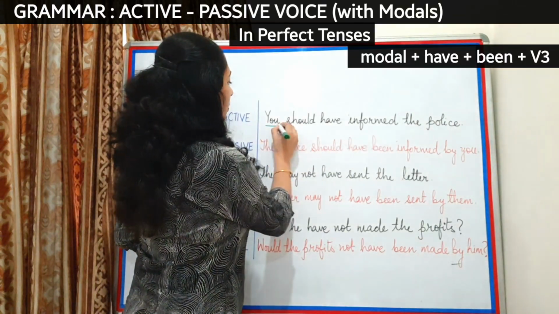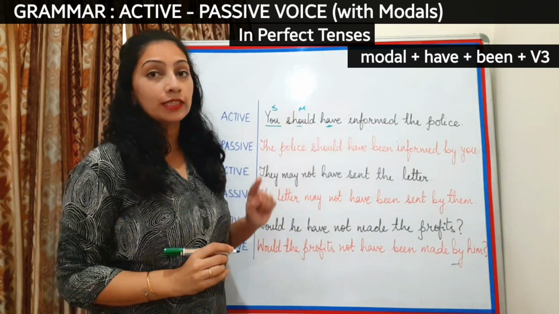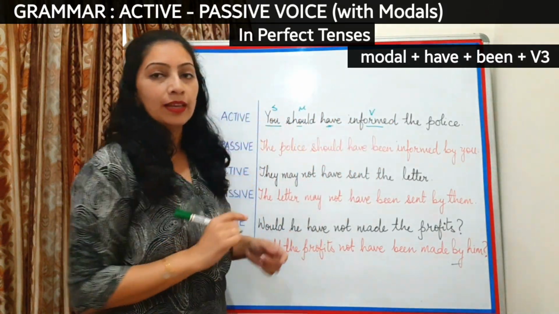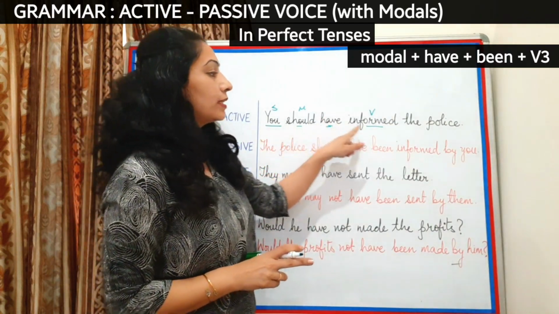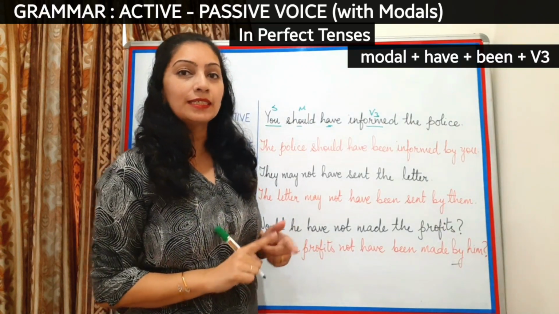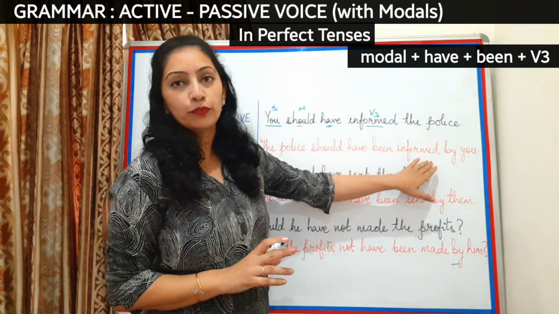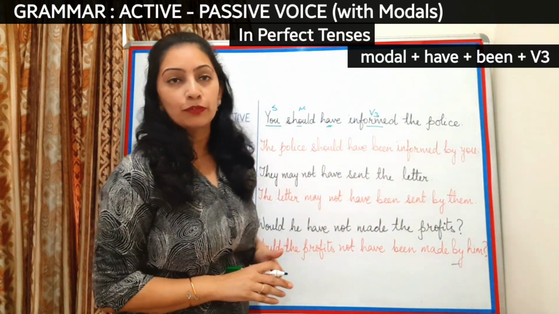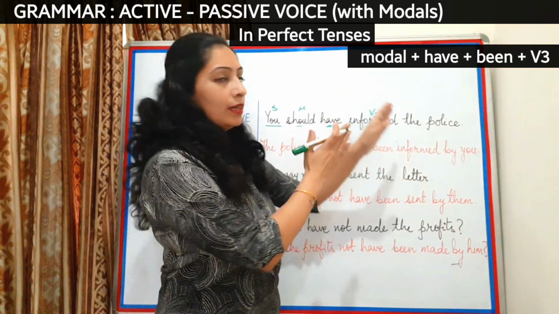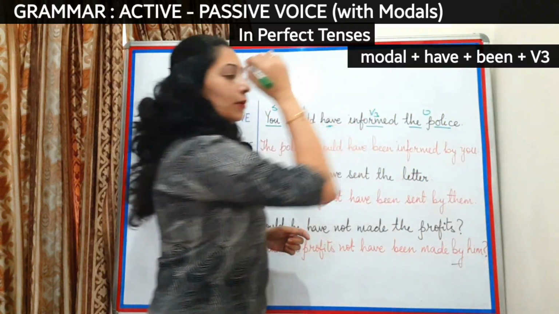Now here, you becomes the subject, should is the modal, have is the word which tells us that it's in perfect, and informed is the main verb. And we also know that with have, we always have the main verb in its V3 form, which saves you from the tension of changing the main verb into its V3 form or the past participle form, because it's already the same. So we just have to take the same verb form in passive also. The police here becomes object.